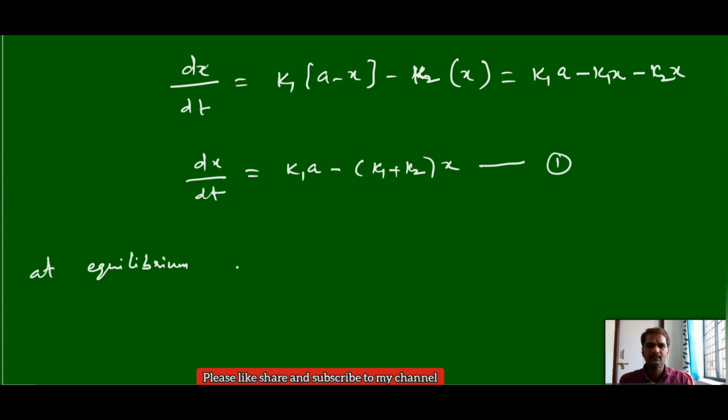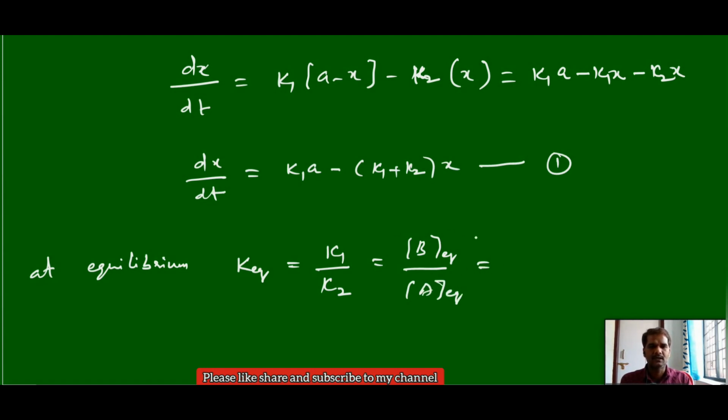At equilibrium, the equilibrium constant K equals the rate constant of the forward reaction divided by the rate constant of the backward reaction, K1 by K2. That equals the concentration of B at equilibrium by the concentration of A at equilibrium.